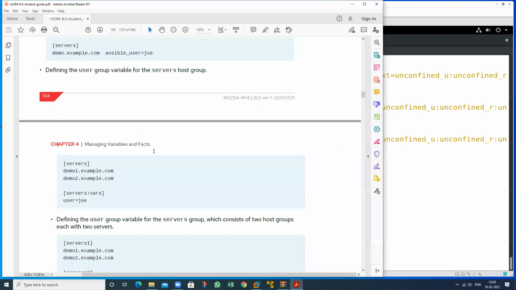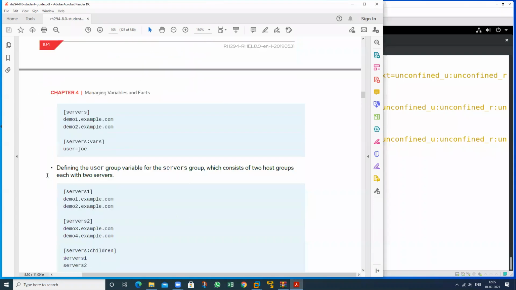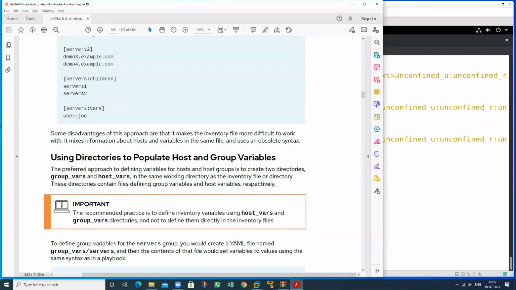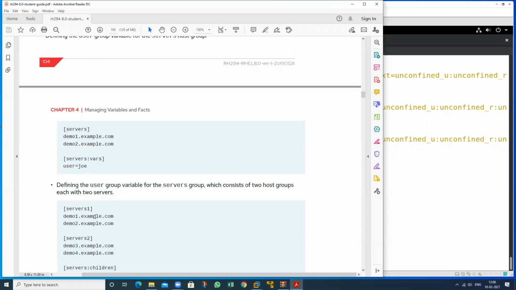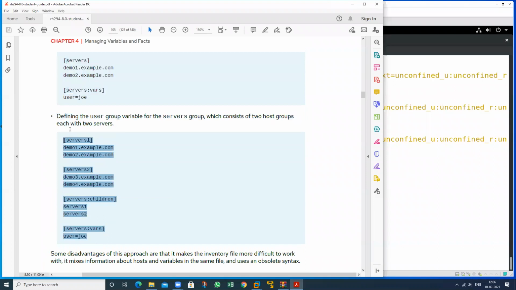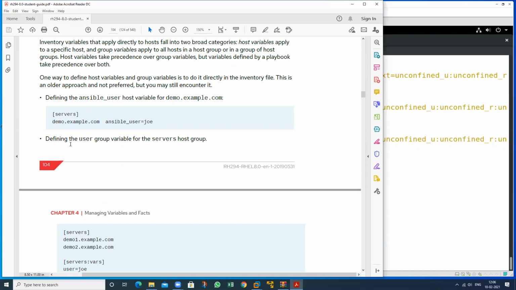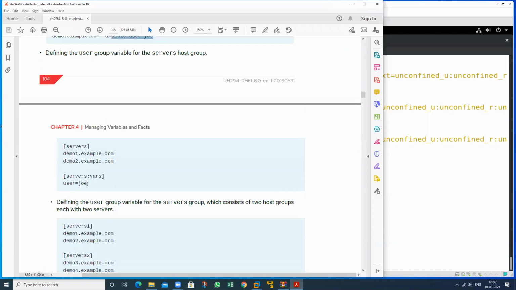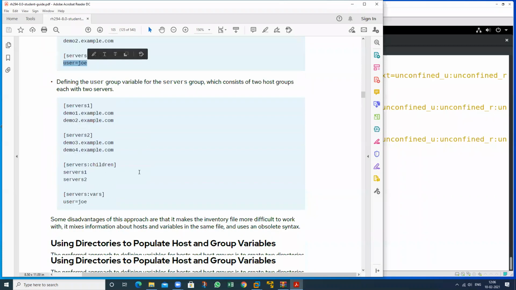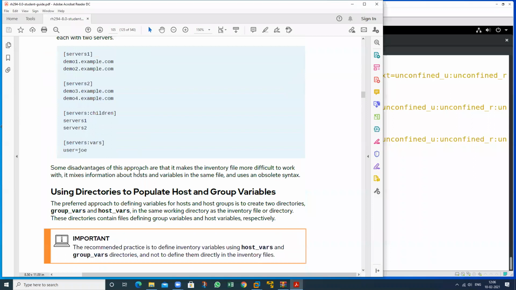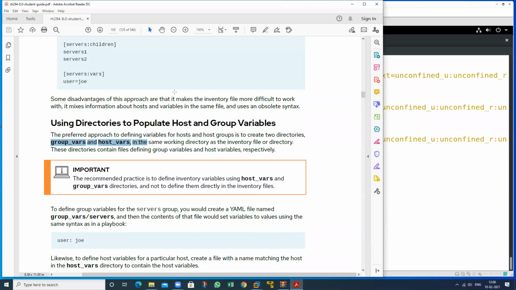So we can write any variable in the inventory file also. And if you want to define it this way, just create two folders, which I will show you after this. So this has been completed. Any doubt regarding this, Rahul? No, sir. Like this particular group variable and this host variable. So this is your host name and this is the variable name. This is the group name and this is the variable name. I will show this particular example after this.